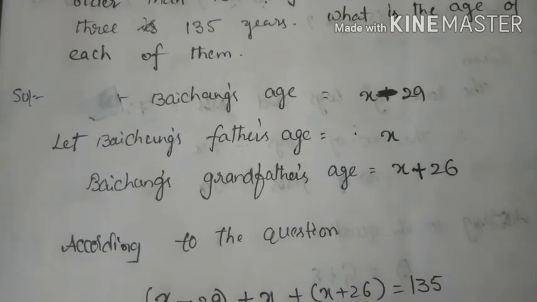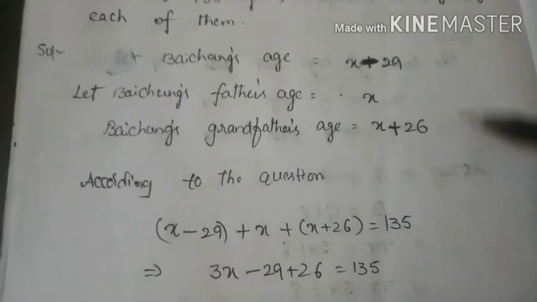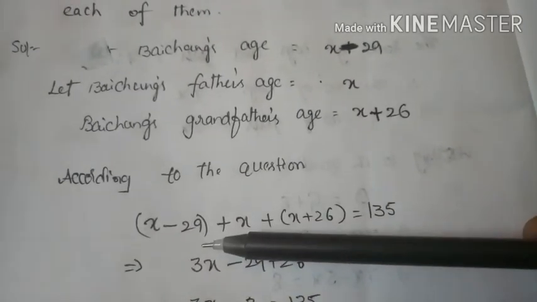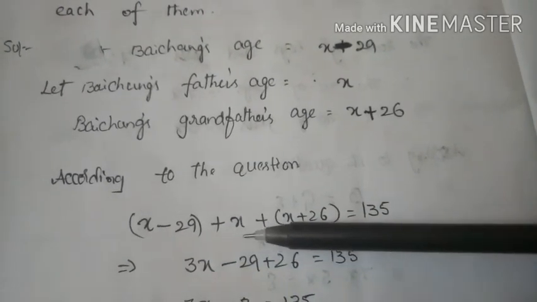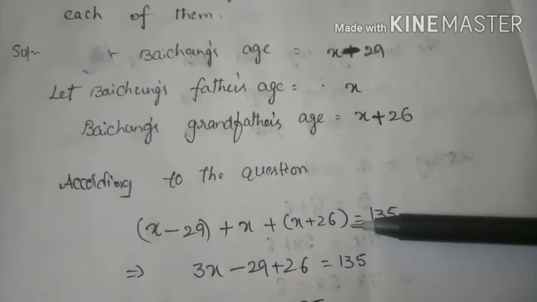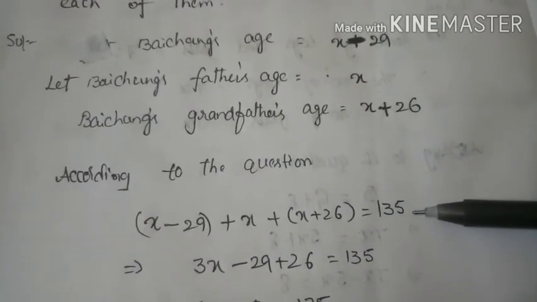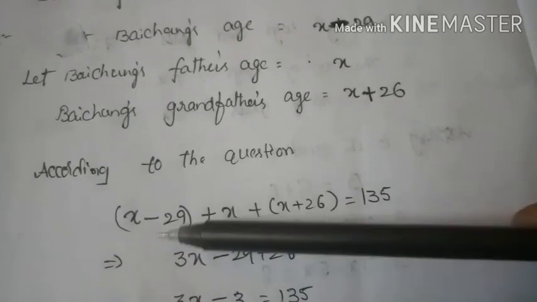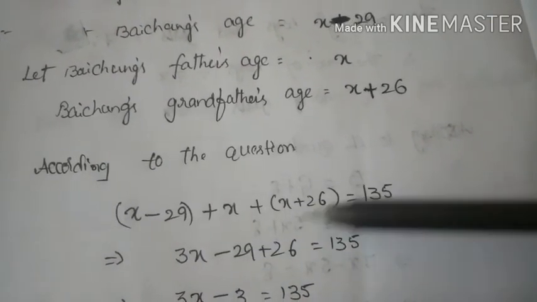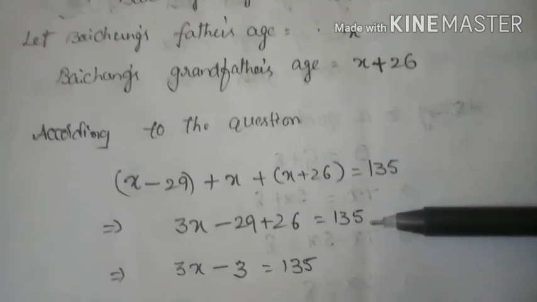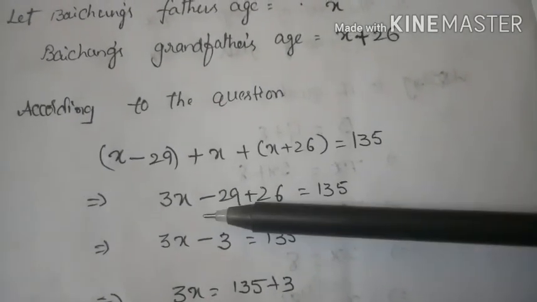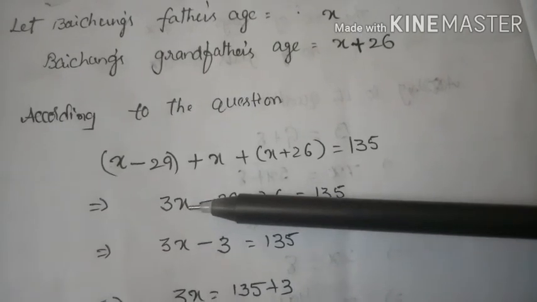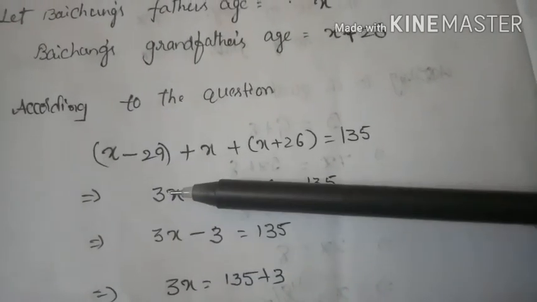According to the question, add all this: x minus 29 for Baichung, plus his father, plus his grandfather, equals 135 years. So x plus x plus x is 3x, minus 29 plus 26 equals 135.